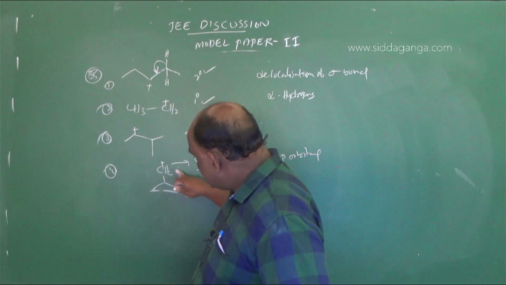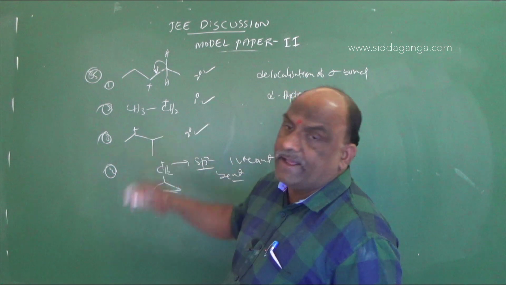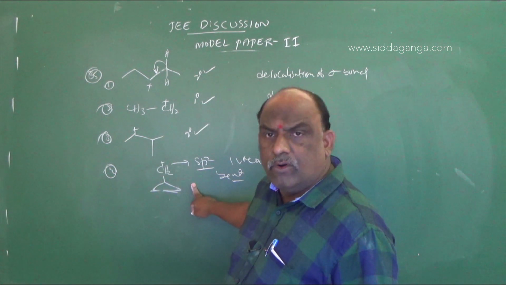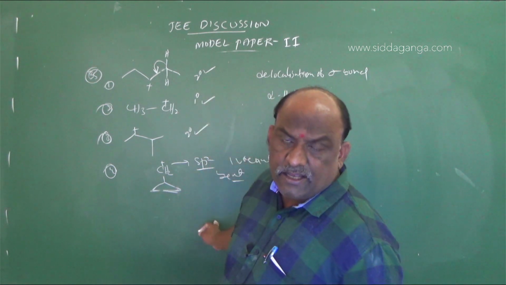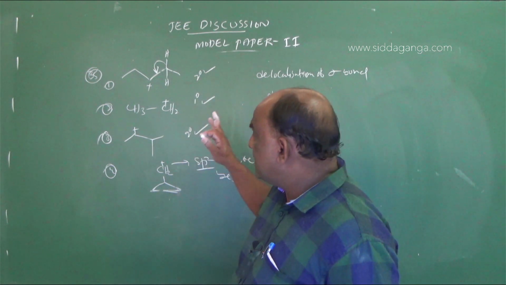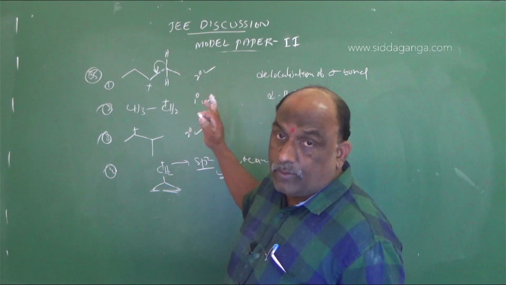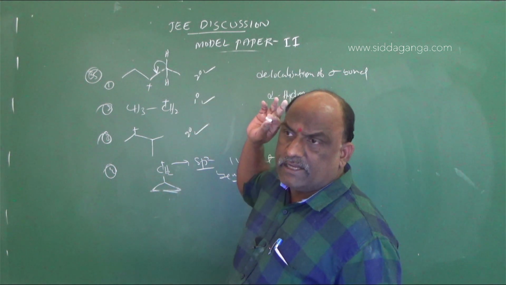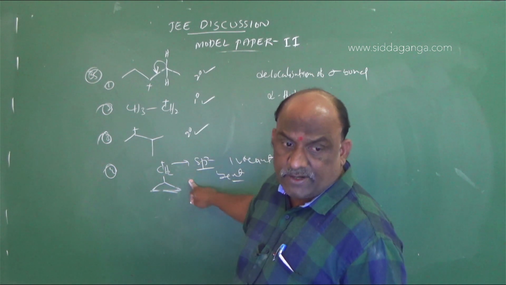This is called the cyclopropyl methane carbocation. It is more stable than tertiary alkyl carbocations, benzyl carbocations, allyl carbocations, and tropylium carbocation. Whatever carbocations there are, all are less stable compared with this. Why is it more stable? This is important. Make a note, my dear students.